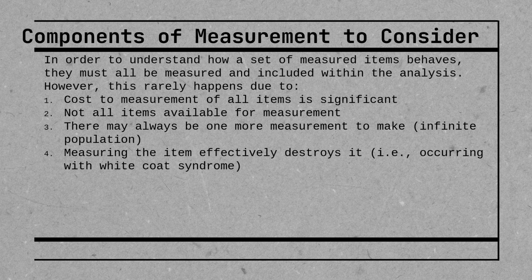Now, the other thing that happens is that sometimes measuring the item effectively destroys it. This is seen in two ways. The first is what's called white coat syndrome. Ironically, you can all experience this firsthand. When you go to the doctor's office for a checkup, and the doctor goes to take your blood pressure, there are people who get nervous because the doctor is taking their blood pressure. They're worried that it's going to be too high. Well, what happens when that happens? Your blood pressure increases. So just the act of someone taking that measurement poorly observes it, right?